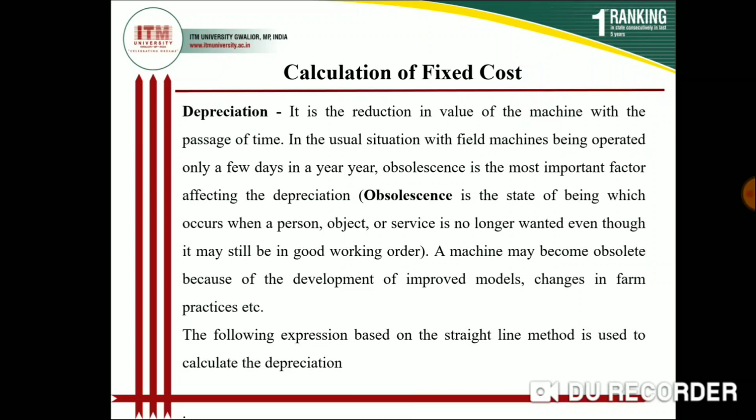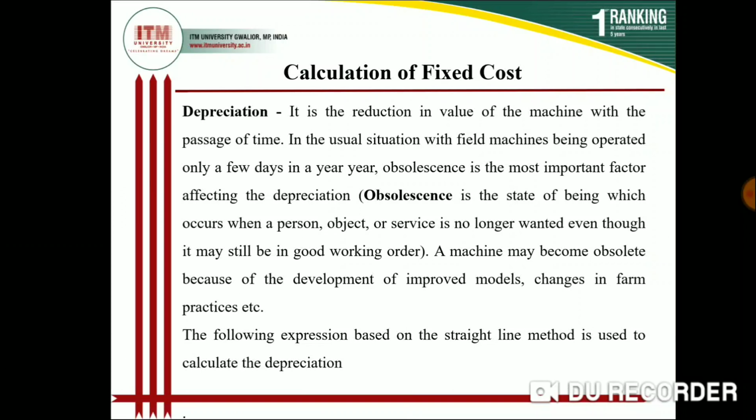Okay, so obsolescence occurs when a new technology is introduced in any sector. So the old services or old things are not required in the present era. A new machine may become obsolete because of development, improved models and changes in farm practice.